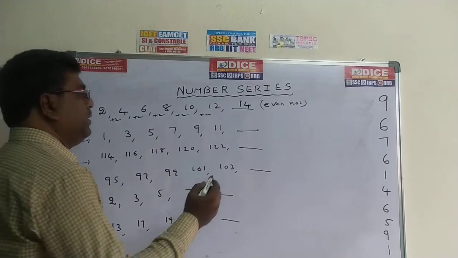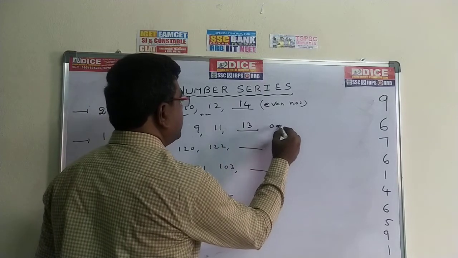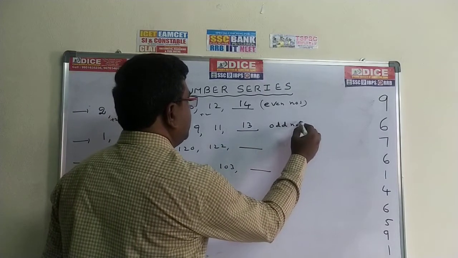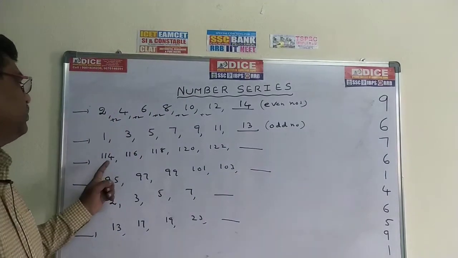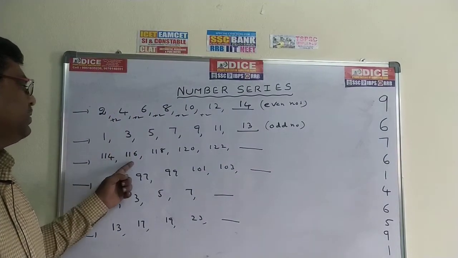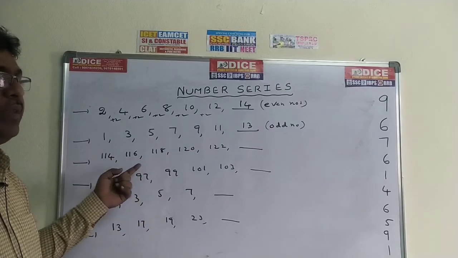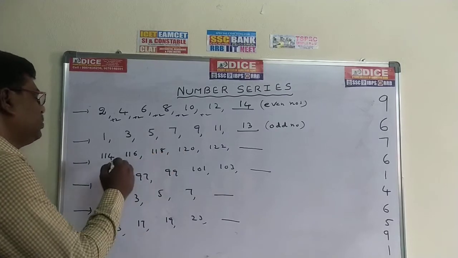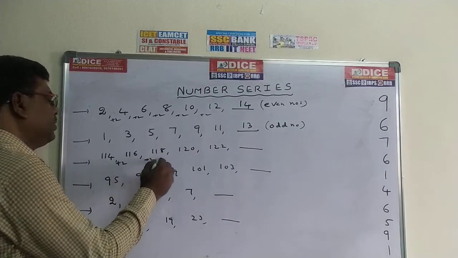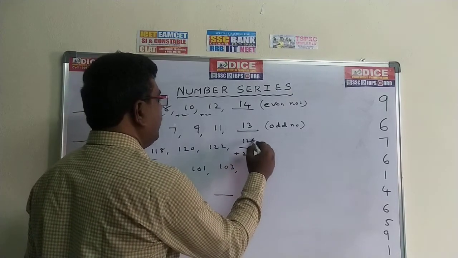The next odd number is 13. So this is an odd number series. Next, if you go for this one, 114, 116, 118, 120, 122. This is also an even number series. Even numbers 114, 116, 118. Every time it is adding plus 2. So 122 plus 2, the value becomes 124, which is the required answer.